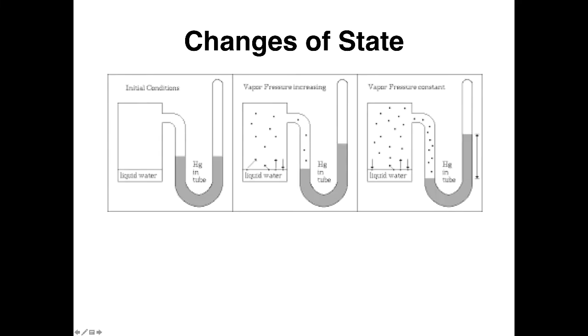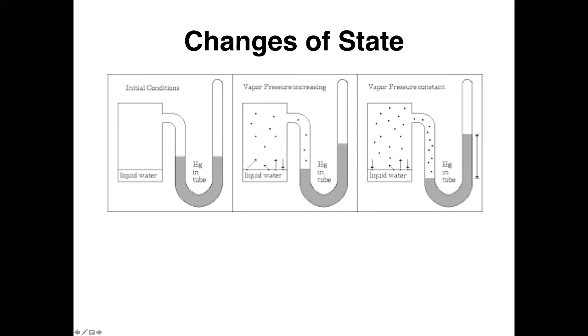Now when we look at these situations, here we have liquid water in a container and a closed manometer. In a closed manometer, there's no pressure here. And so any difference in this mercury manometer represents a difference in pressure inside this container.